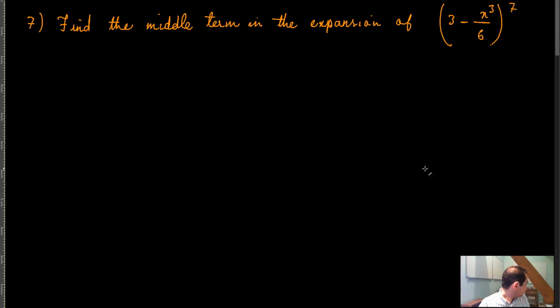Right? So you want to find the middle term in the expansion of (3 minus x cubed by 6) whole raised to the power 7.